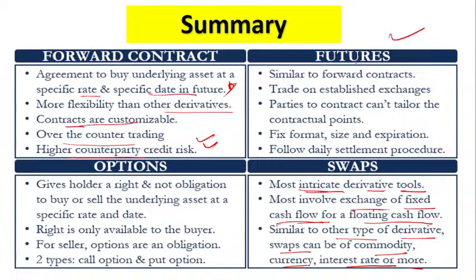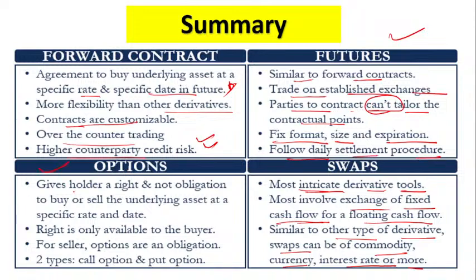A futures contract is similar to the forward contract, but it is traded on an established exchange. The parties to the contract cannot alter the contractual terms, the format is fixed, the size is fixed, the expiration is given, and it follows the daily settlement procedure.